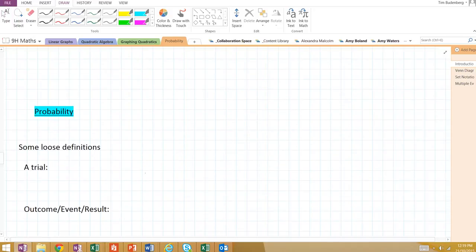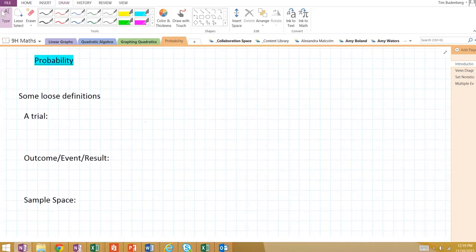Now, let's go through some loose definitions. And I say loose definitions because I'm not going to write down the formal definition, because most of these are just common sense. Please take notes, and as I'm talking, write down your own loose definition to remind you what each of these words mean.